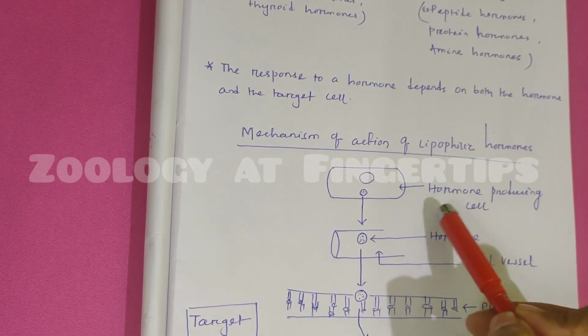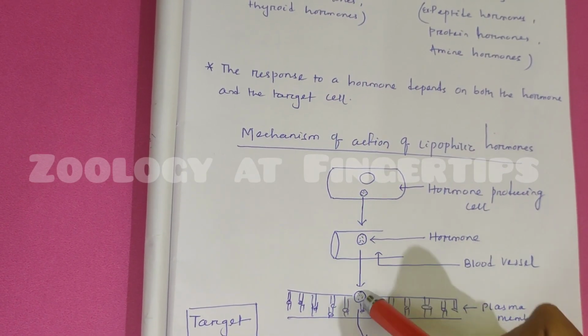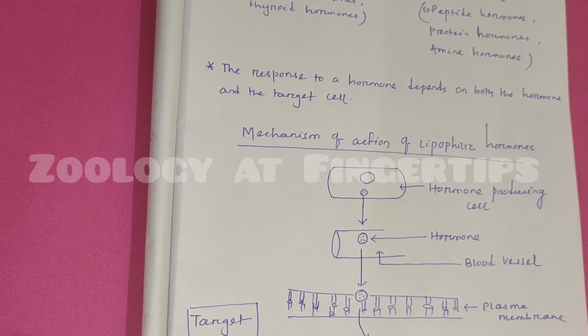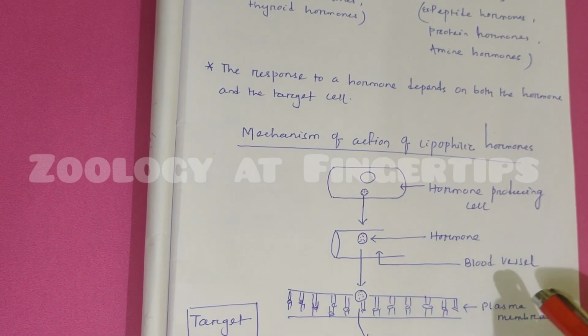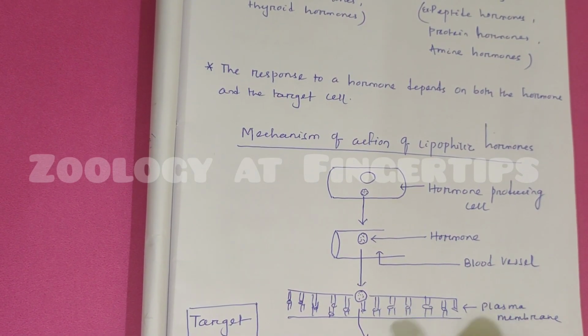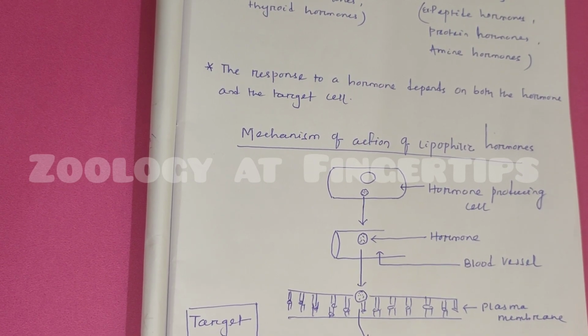Here, hormones are produced from hormone secreting cells. Through the blood vessel, they reach the target cell. Because of their lipid soluble nature, they easily diffuse through the lipid bilayer of the plasma membrane, and inside the cell they bind to the intracellular receptor, which is either present in the cytoplasm or present in the nucleus. When the hormone binds to the receptor, it produces a hormone receptor complex, and that hormone receptor complex enters into the nucleus.